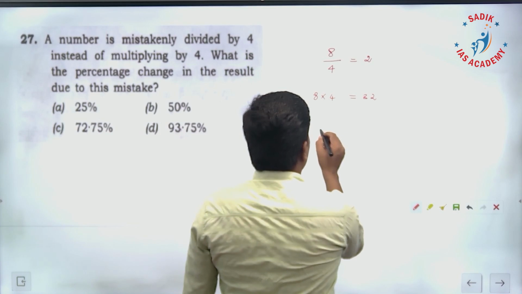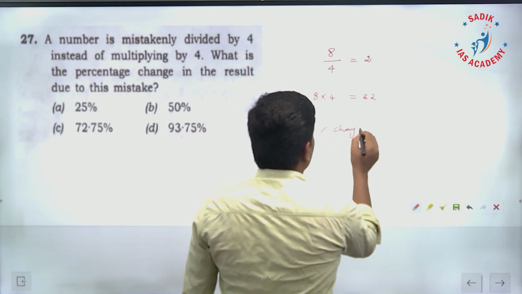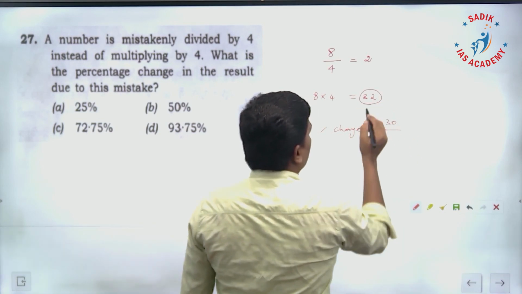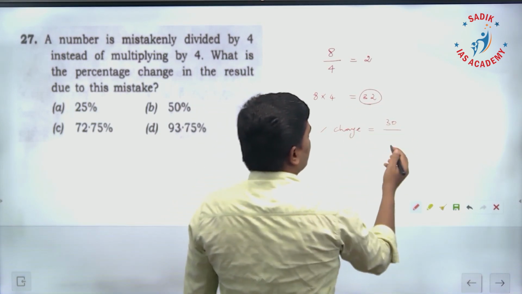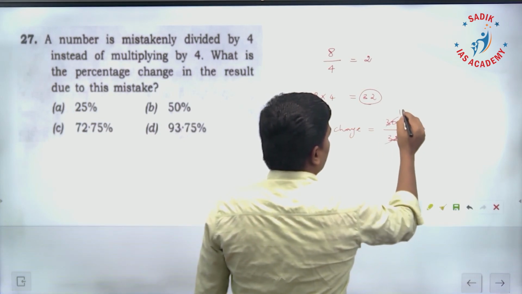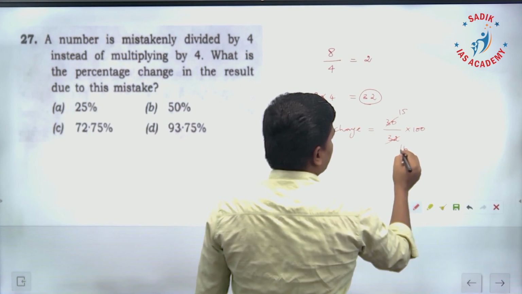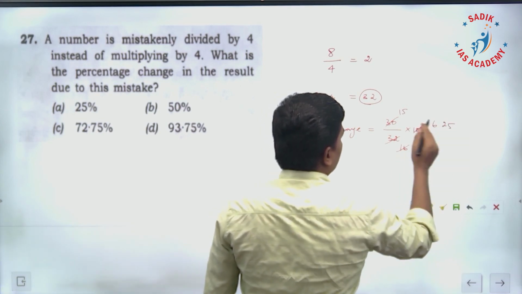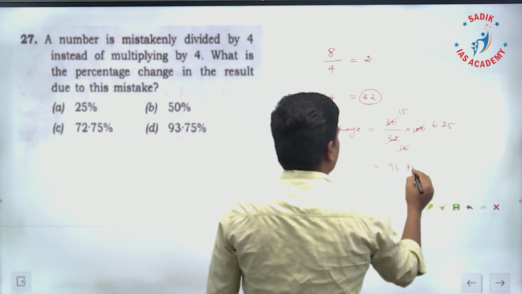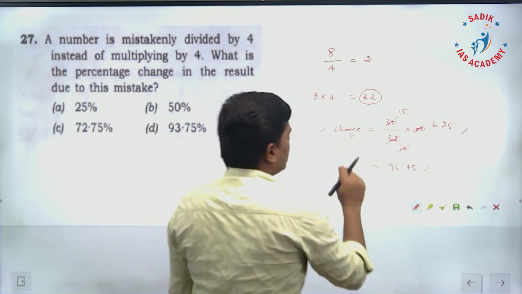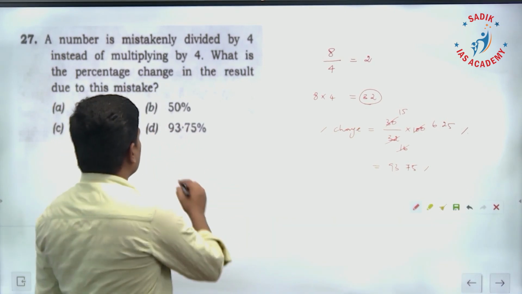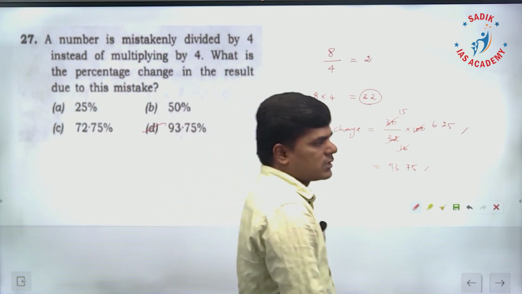So here the percentage change is going to be, what is the difference? 30. With respect to which number? This is what I should have got, so with respect to 32. So what is the change? 30 by 32 into 100. So 15, this is going to be 16. Again 6.25. 15 into 6.25 is going to be 93.75%. So 93.75 is the percentage change. So for this question, the option is D, the answer is 93.75.